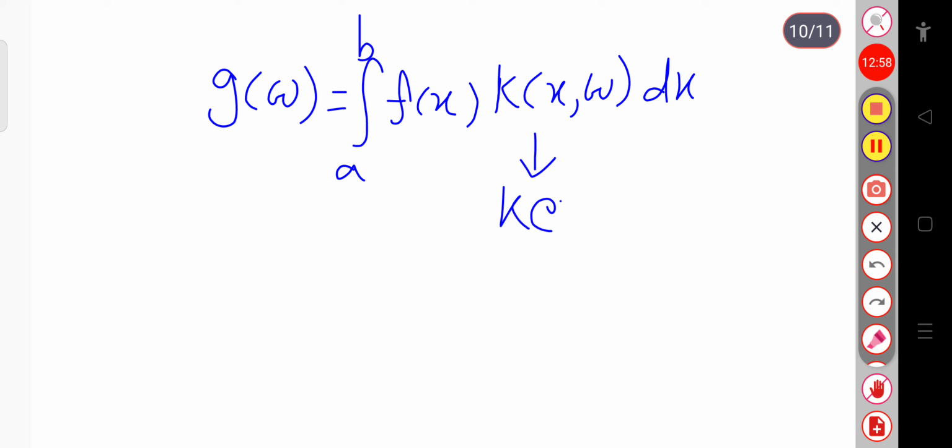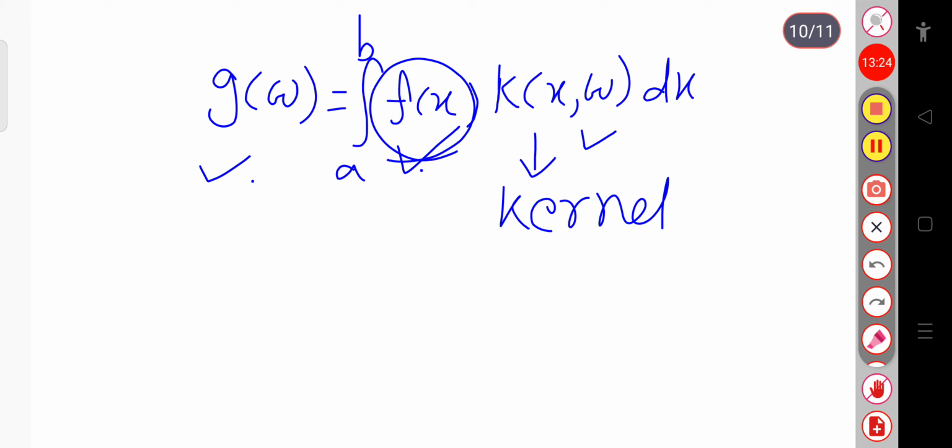What is this kernel? You can define it as follows: this g of omega is known as the integral transform of the function f of x by the kernel k of x comma omega. Are you getting my point? The function g of omega is called the integral transform of f of x by the kernel k of x comma omega. Depending on which type of kernel we are using, we will now define that kernel.